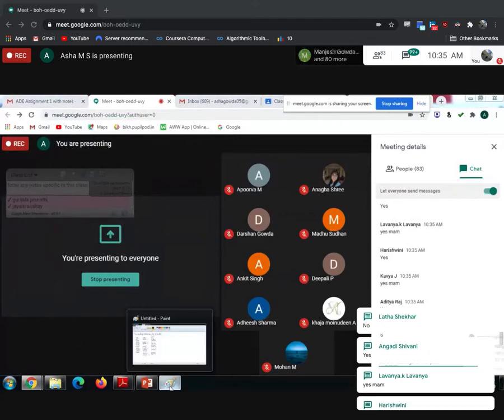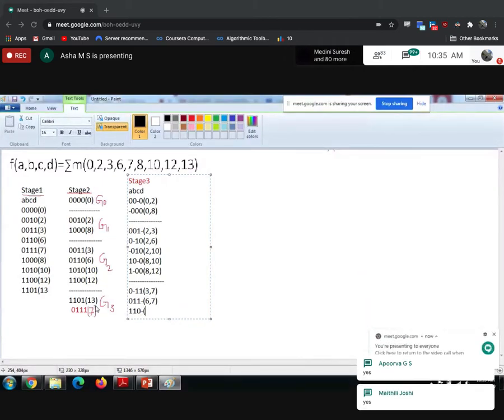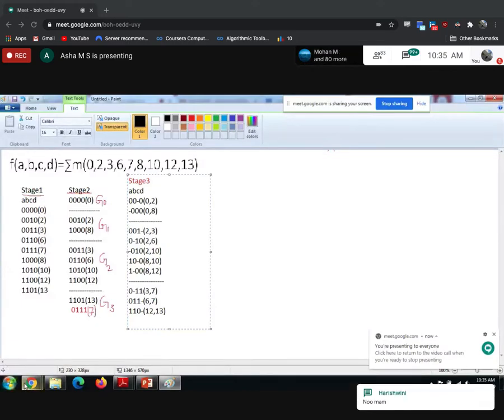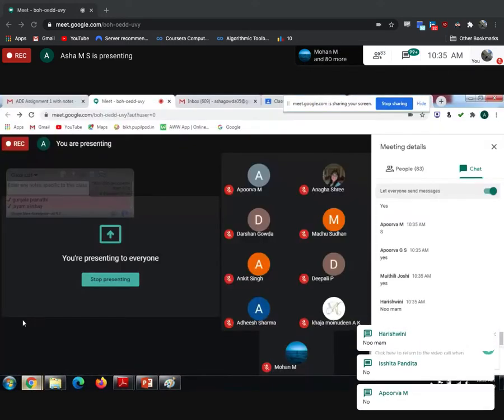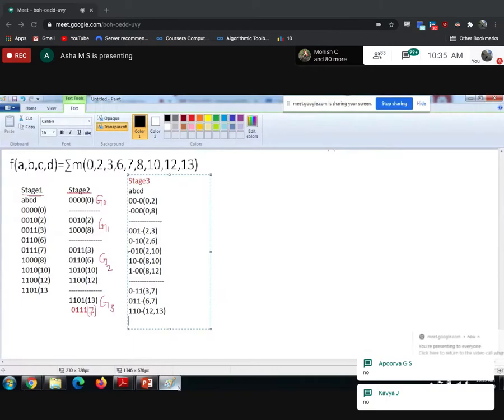Yes, 12, 13 is possible. So which bit is differed? Variable is differed. So you will be getting 110 hyphen, 12 comma 13. Next, 12, 7. 12, 7 is possible. So stage 3 is over. Okay.